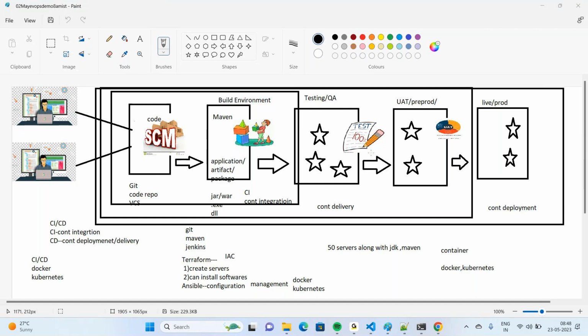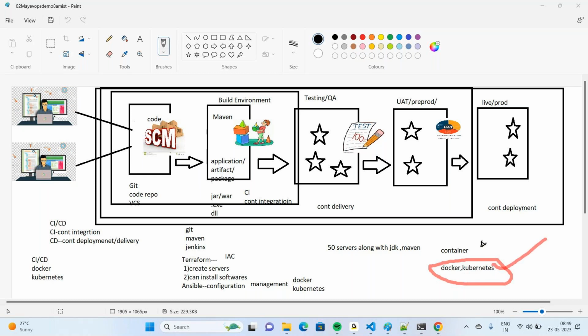To manage such containers, creating containers, starting containers, stopping containers, we are going to use two tools majorly, Docker and Kubernetes. Docker can manage one or two containers, but in a production environment, there is a need to manage thousands of containers. Then we cannot use Docker. Then we have to use an orchestration tool called Kubernetes.